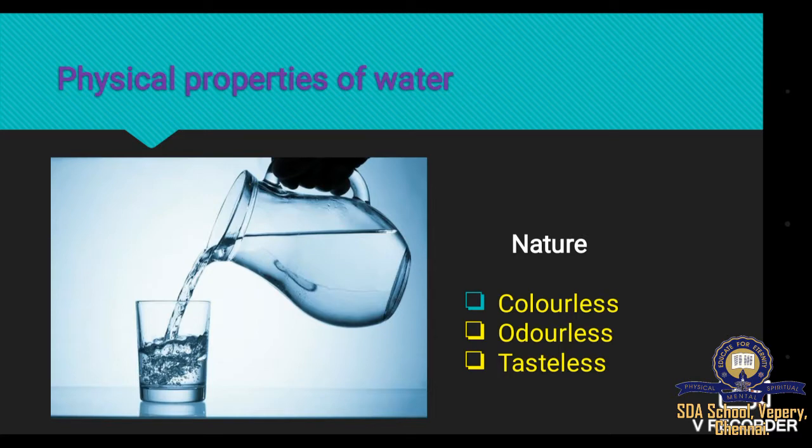So, pure water is colorless, odorless and tasteless. But normal drinking water that we are using has some minerals and dissolved gases which give a slight taste to water. But when we talk of pure water, it is tasteless.